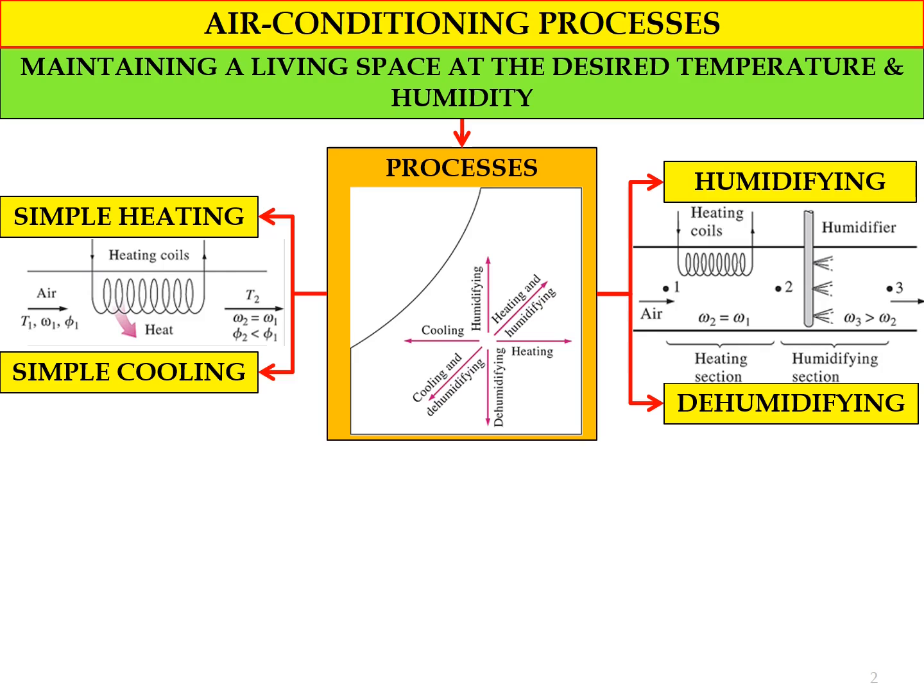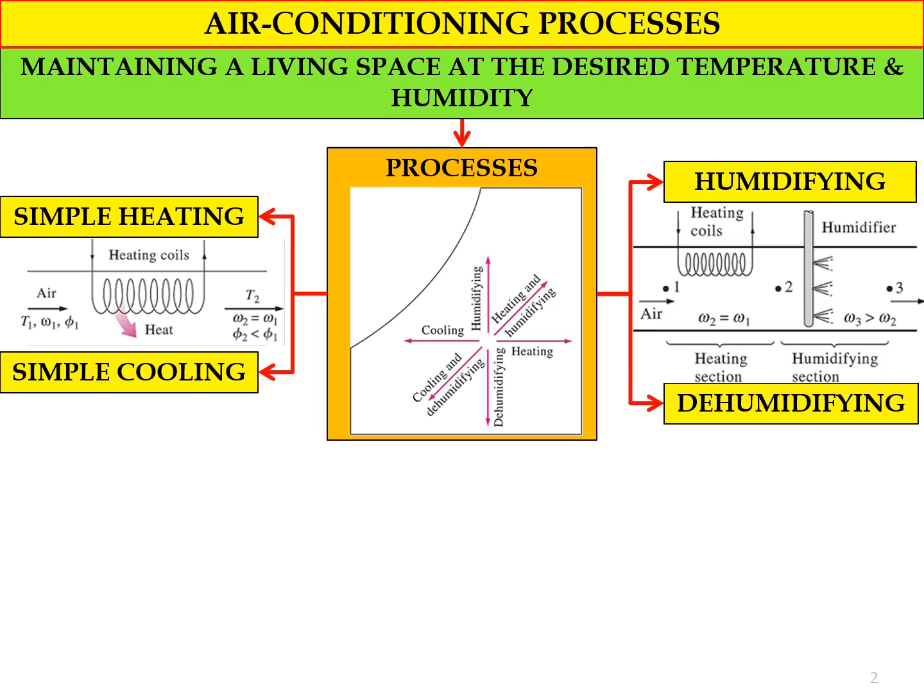This is the schematic diagram for the humidifying process. For humidifying, we need to use a humidifier. Normally this humidifier refers to a spray system, where hot water or cold water will be sprayed into the air. By spraying the water, the moisture content or water vapor inside the air will increase.